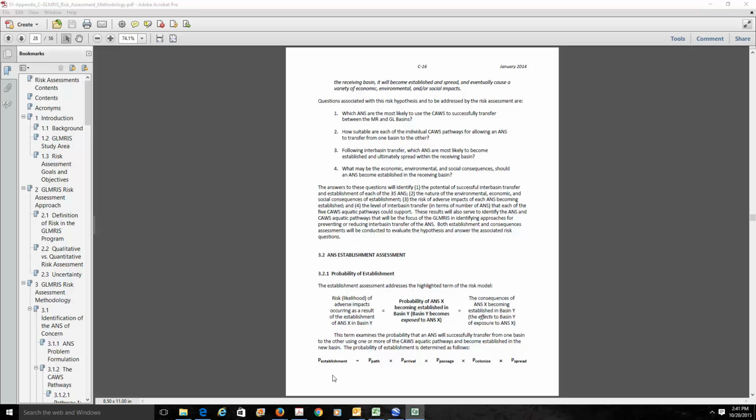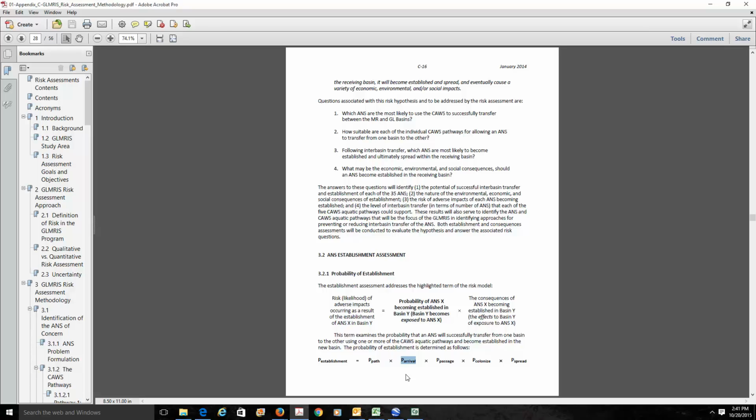In the qualitative risk assessment, the probability of the Asian carp becoming established was rated as medium. So when time came to make a quantitative risk assessment, we looked at these elements that you're looking at here, and we thought, okay, the probability of a pathway existing is easy. That's a 1. We can see it. The probability that Asian carp will arrive, well, that's something that we can estimate with some expert elicitation. There's no data, no hard data for this.